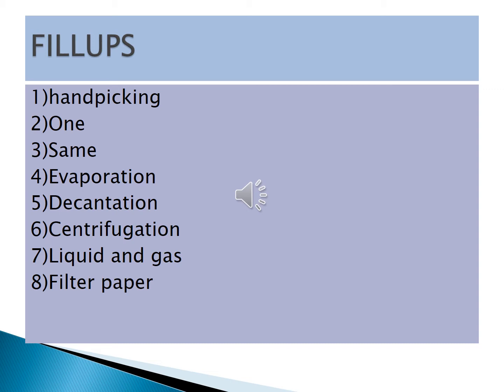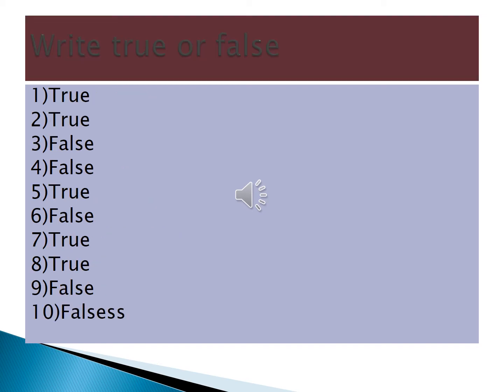Next, children, we will see write true or false for each statement. Okay, look at this. First question. Pure substances have fixed composition.